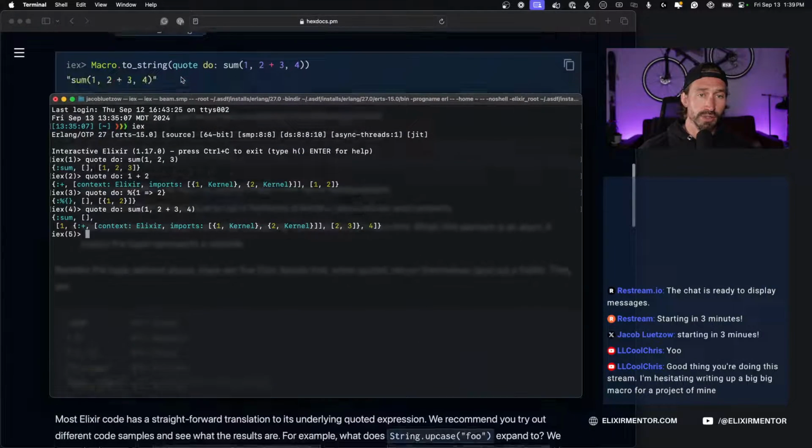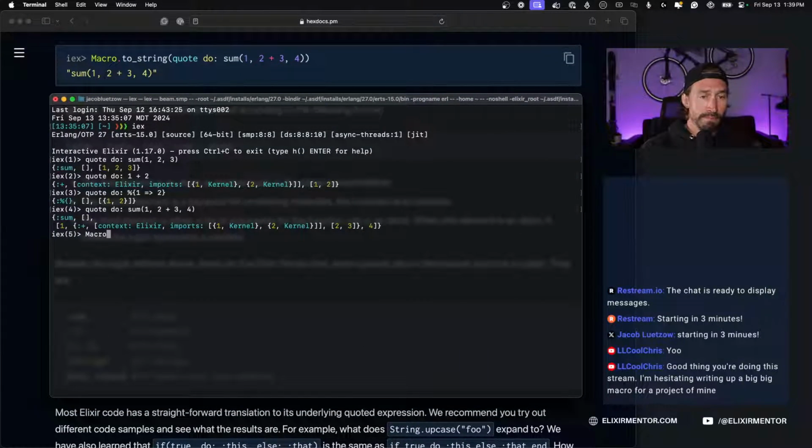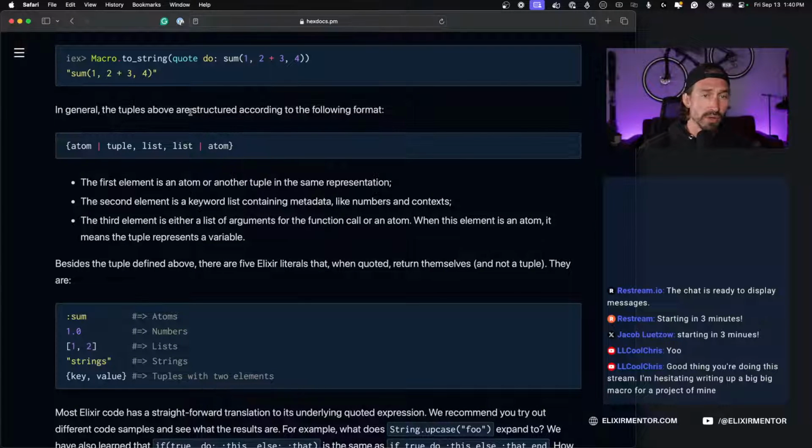So if we do Macro.to_string and pass in a quote do with sum 1, 2 plus 3, 4, and close off those parentheses, we get the string representation back of our function instead of an AST. Also good to know.